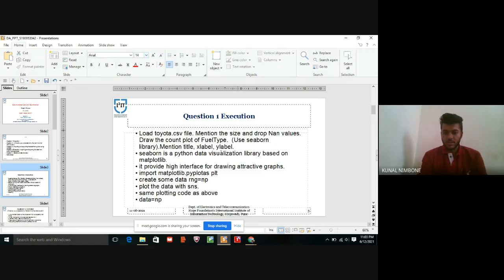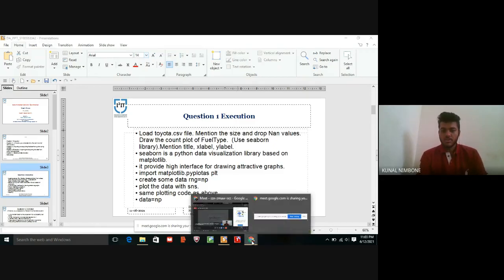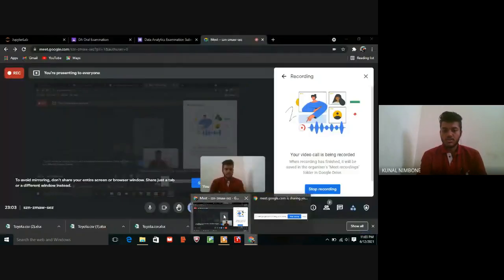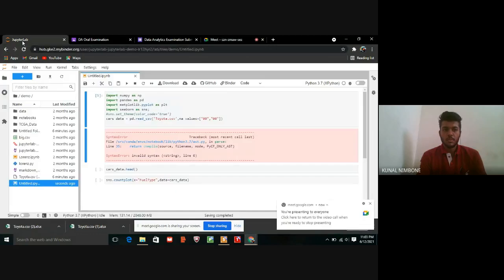Here is the code for our program. Import numpy as np means import the NumPy numbers, and import pandas as pd, and import matplotlib.pyplot as plt. These are all the libraries, and import seaborn as sns.